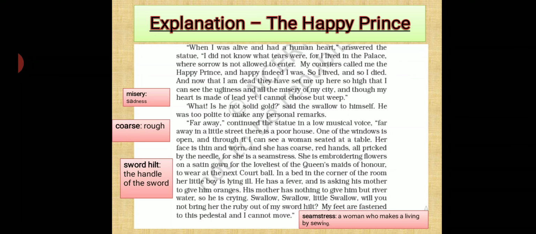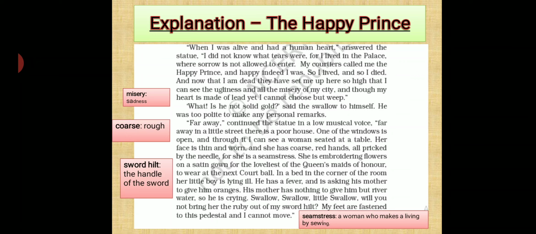It spoke in a very musical voice that far away there was a house of a poor woman. The window of her house was open, and it could see through the window that she was sitting near the table. Her face was thin and she was tired. Her hands were rough and had become red because they had been pricked by the needles. The woman was a seamstress. Seamstress means a woman who makes a living by sewing.